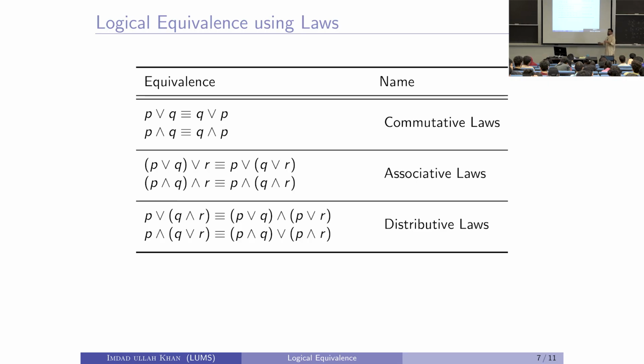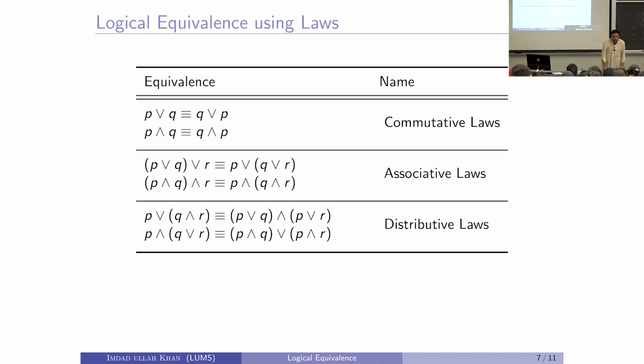P and Q is the same as Q and P, P or Q is the same as Q or P. It is not the same for P implies Q. P implies Q is not the same as Q implies P. Q implies P is the converse.